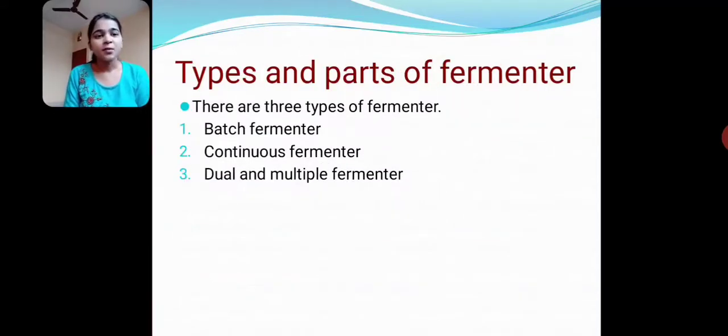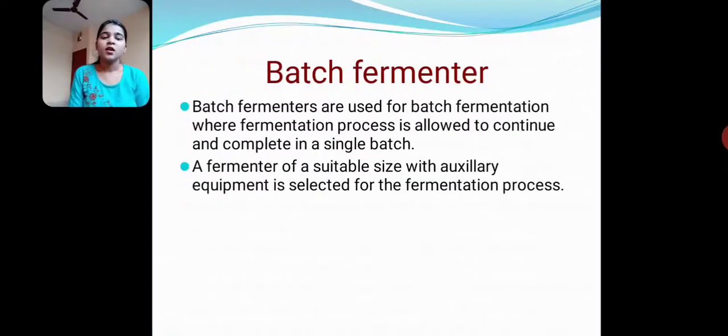Next, types and parts of fermenter. There are three types of fermenter: batch fermenter, continuous fermenter and dual or multiple fermenter. Batch fermenter is used for batch fermentation, and this process is allowed to continue and complete in a single batch. A fermenter of a suitable size with auxiliary equipment is selected for this fermentation process.